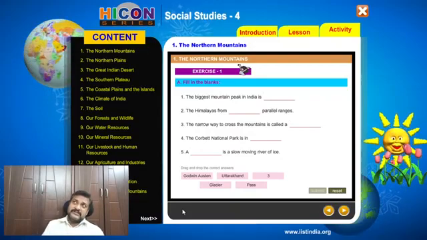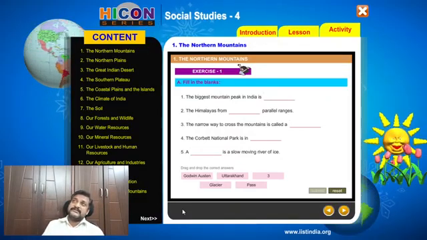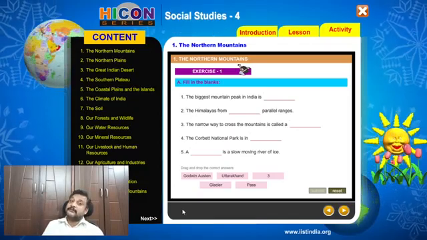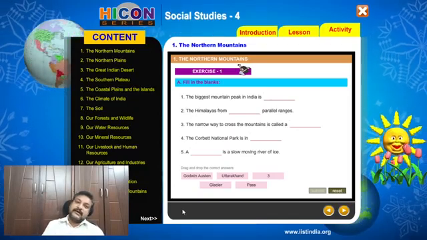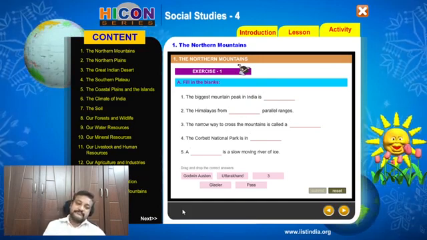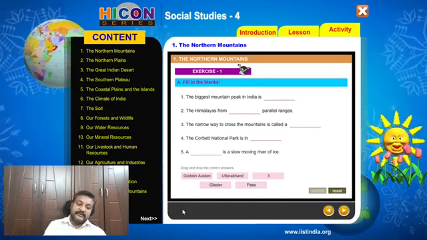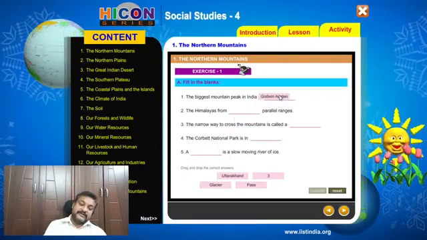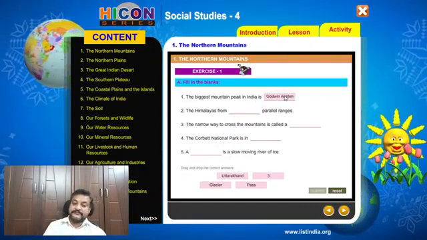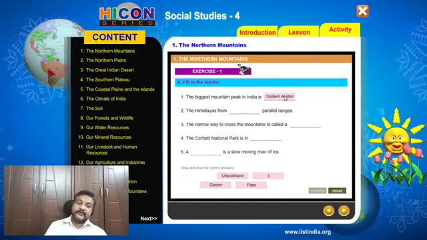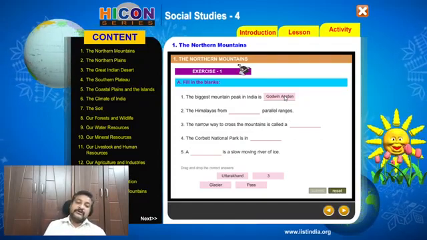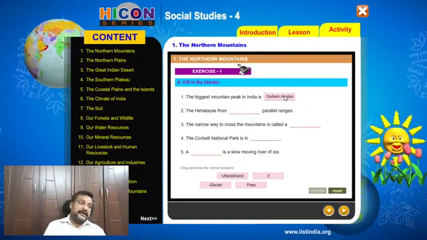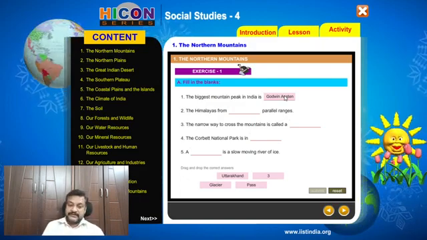We have learned about some mountains. Ketu was there, Nanga Parbat was there, Godwin Austen was there. So which one is the highest peak in India? It's Godwin Austen. Okay. So as Godwin Austen is the answer, I drop it there. Right? So the biggest mountain peak in India is Godwin Austen.